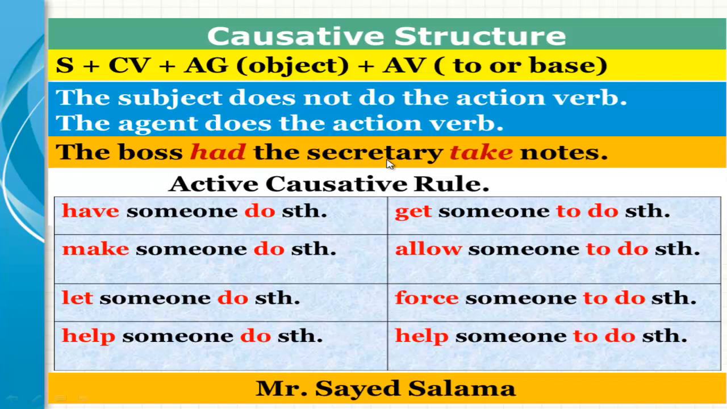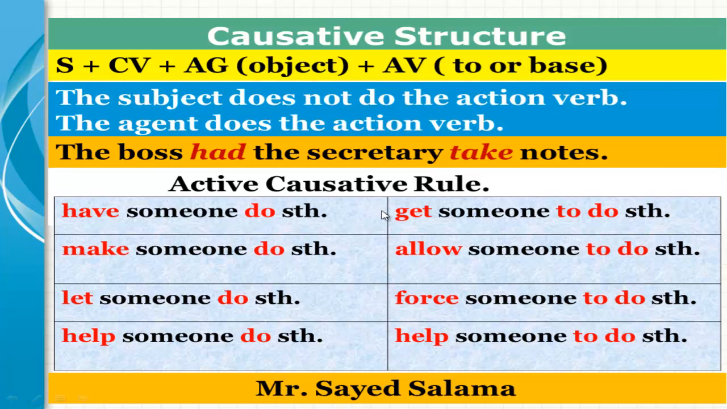So if I ask you, who took notes? Is it the boss or the secretary? The secretary. So the boss had the secretary take notes. This means that the boss forced or asked the secretary to take notes. Active causative rule. We have to have someone do something or to get someone to do something. Remember, have is followed by an agent or someone who does the action plus the base form.